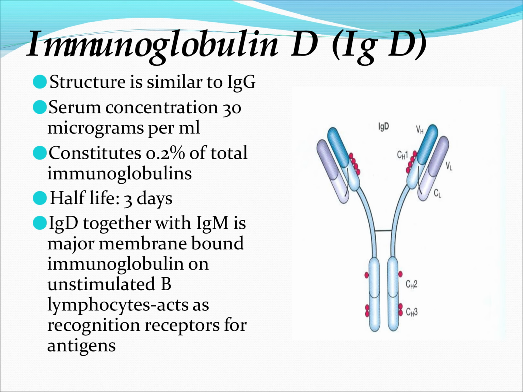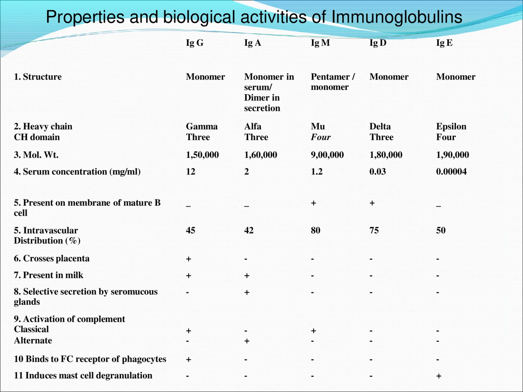The next is allotypes. These antigenic determinants are present in the constant region of the H and L chains, and they are encoded by polymorphic alleles, so they are called allotypes. Since only some members of the species carry these alleles, not all, they are present in some members of certain species.